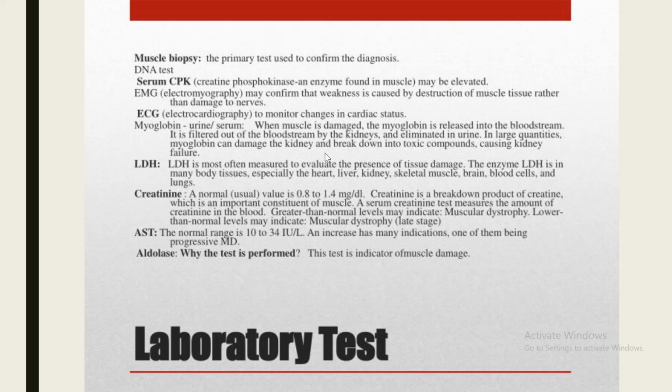Limb-girdle muscular dystrophy is which one? It is basically autosomal inheritance. It may be recessive and it may be dominant inheritance. Onset is before, middle, or late childhood. Affects muscles of hip and shoulder girdle. That's why it's called limb-girdle muscular dystrophy.